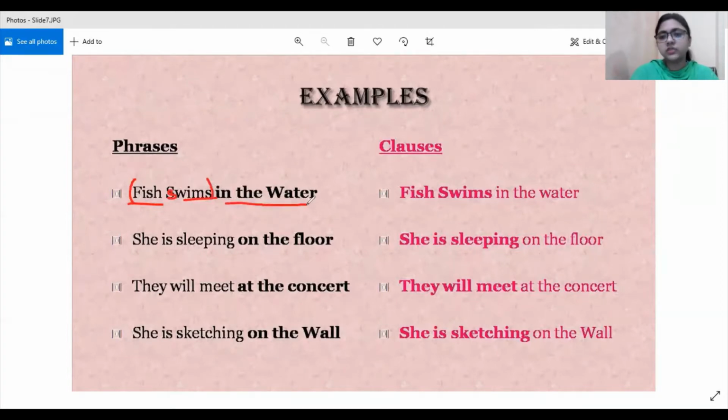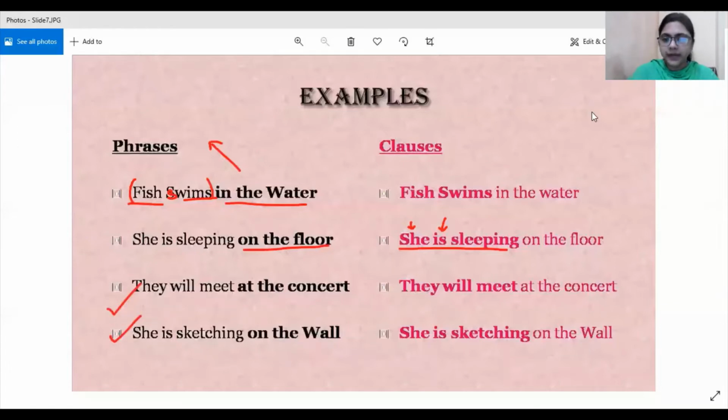And in the water, since there is no subject and no finite verb, we will categorize it as a phrase. The things which are written in black bold are phrases in all the four sentences. And on the right hand side, the words which are written in bold letters are clauses. Again, she is sleeping is highlighted under clauses because she is the subject and is is the finite verb. And on the floor is a phrase because there is neither any subject nor any finite verb. Similarly, the third and the fourth sentence also follow the same pattern.